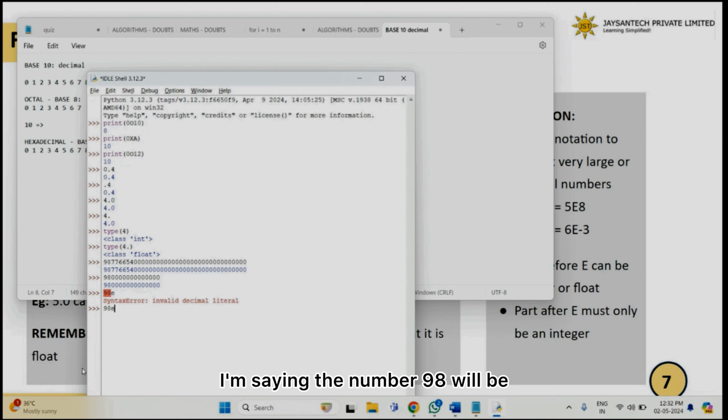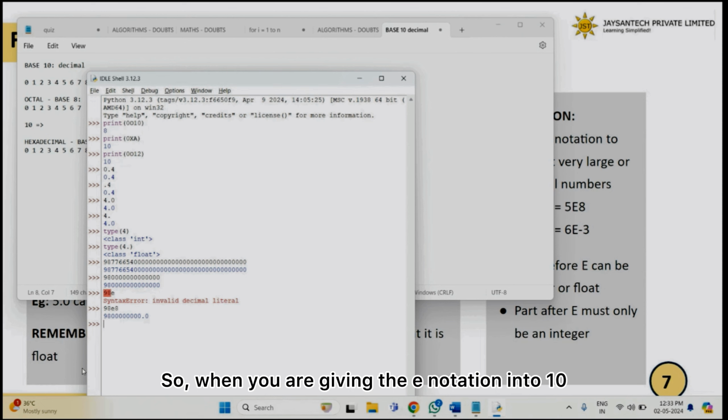When I say 98E8, see, it appended 10 zeros. But what data type is it telling me it is? Float. Okay, this is what I want you to understand. When you give the E notation, the into 10 power 8 notation, in Python, that number will be a float. And this is true even for this.